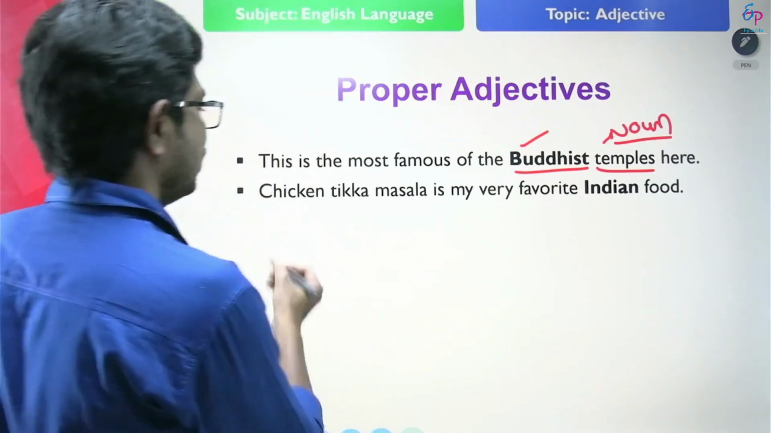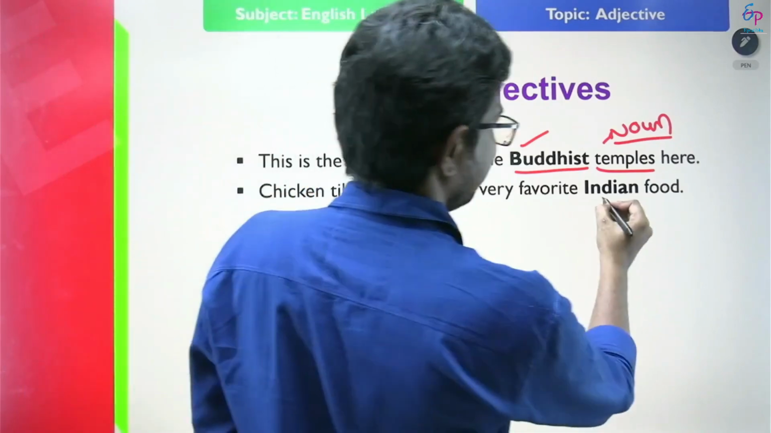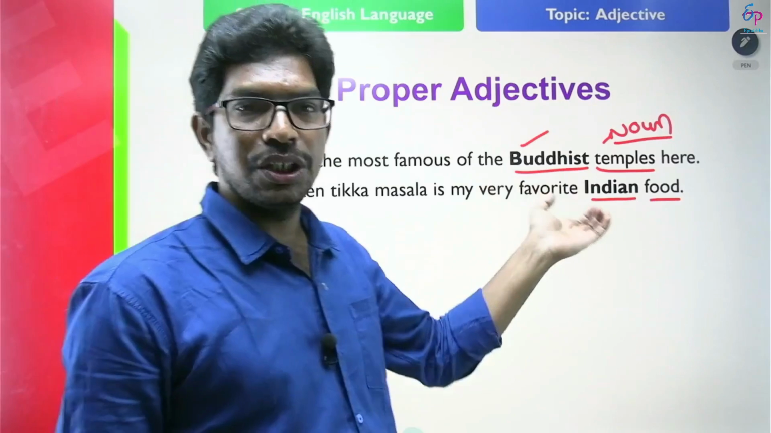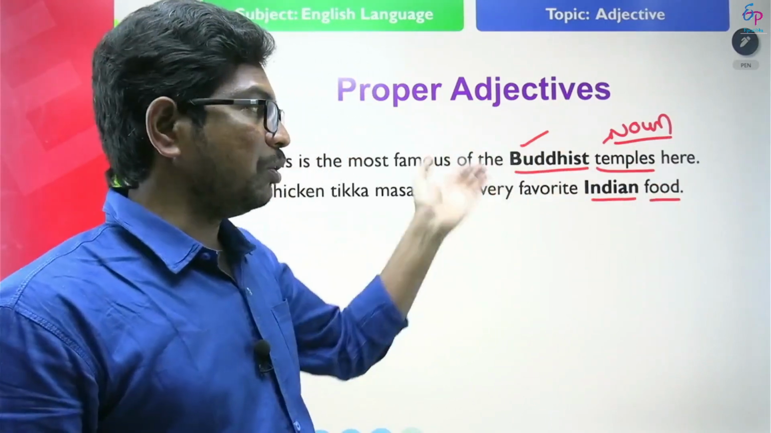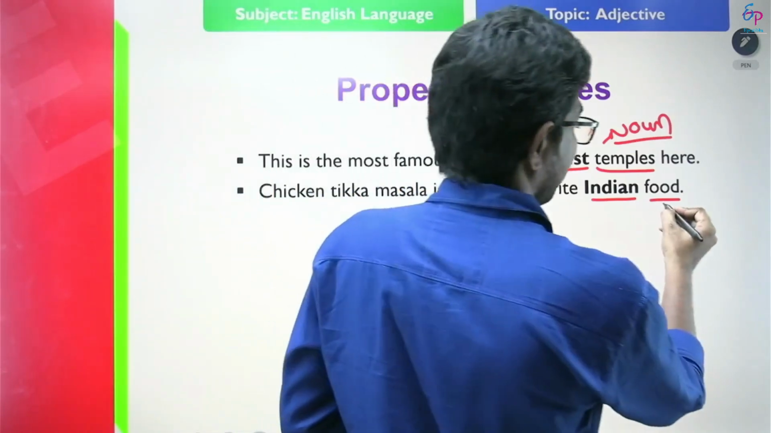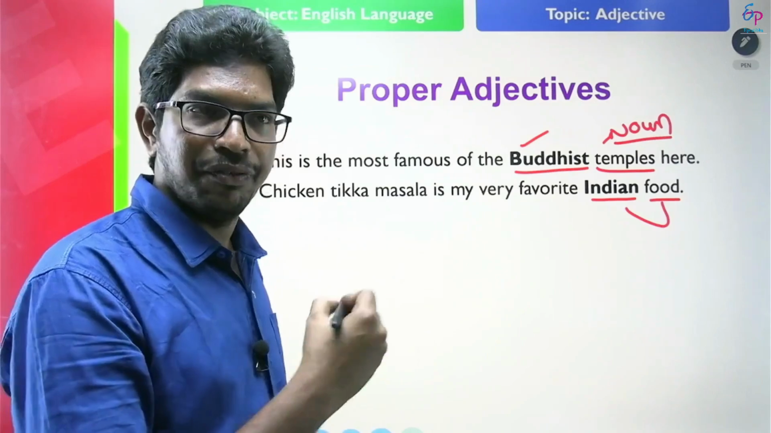Okay. Next. Chicken tikka masala is my favorite Indian food. So Indian is a proper adjective. We should use a noun after proper adjectives. What type of food is it? Indian food. India food is wrong. Indian food is correct.